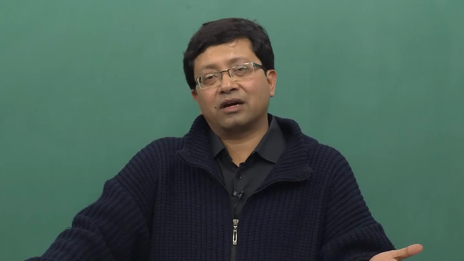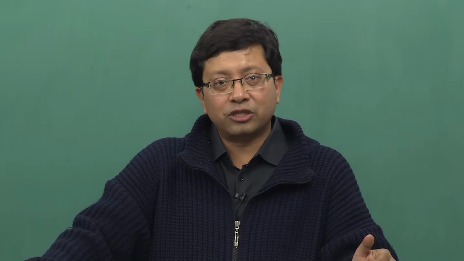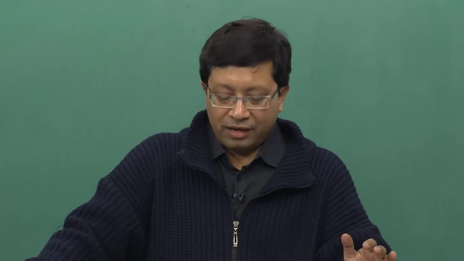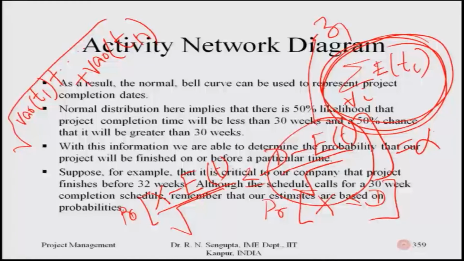So, I again use the concept of the central limit theorem, the standard normal deviate. I write the formula as it is, the probability of, inside the bracket, x minus E_t, where E_t is the total sum of the average time of the critical paths, divided by the square root of the sum of all the variances of the critical paths.